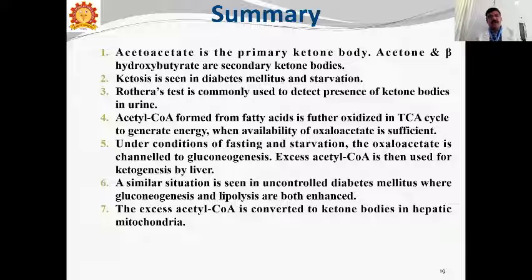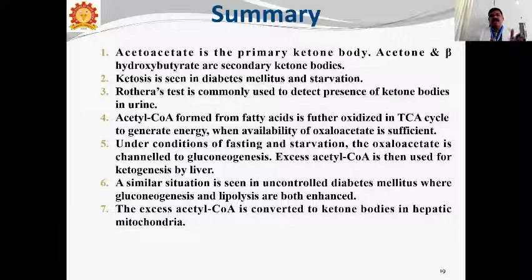Understand? Under conditions of fasting and starvation, the oxaloacetate is channeled to gluconeogenesis. Gluconeogenesis means glucose production from non-carbohydrate sources.